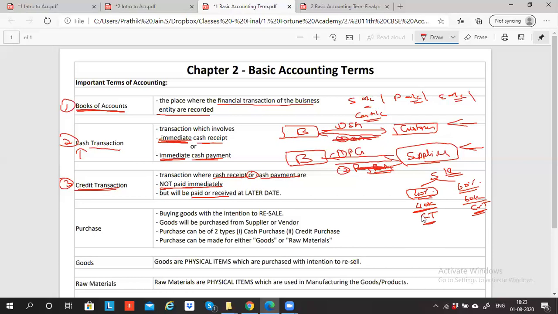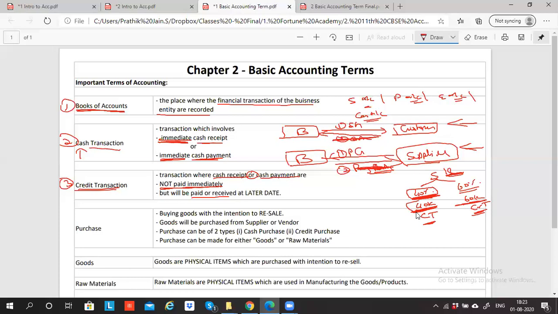Can you repeat, sir? So I said that I'm selling for 1 lakh rupees. So the customer has to pay me 1 lakh. I sold a laptop for 1 lakh rupees. The customer is supposed to pay me 1 lakh. He's paying only 40%. 40% means what? 40,000. He's paying me only 40,000 and the remaining 60,000 he's telling me that he'll pay after 1 month.